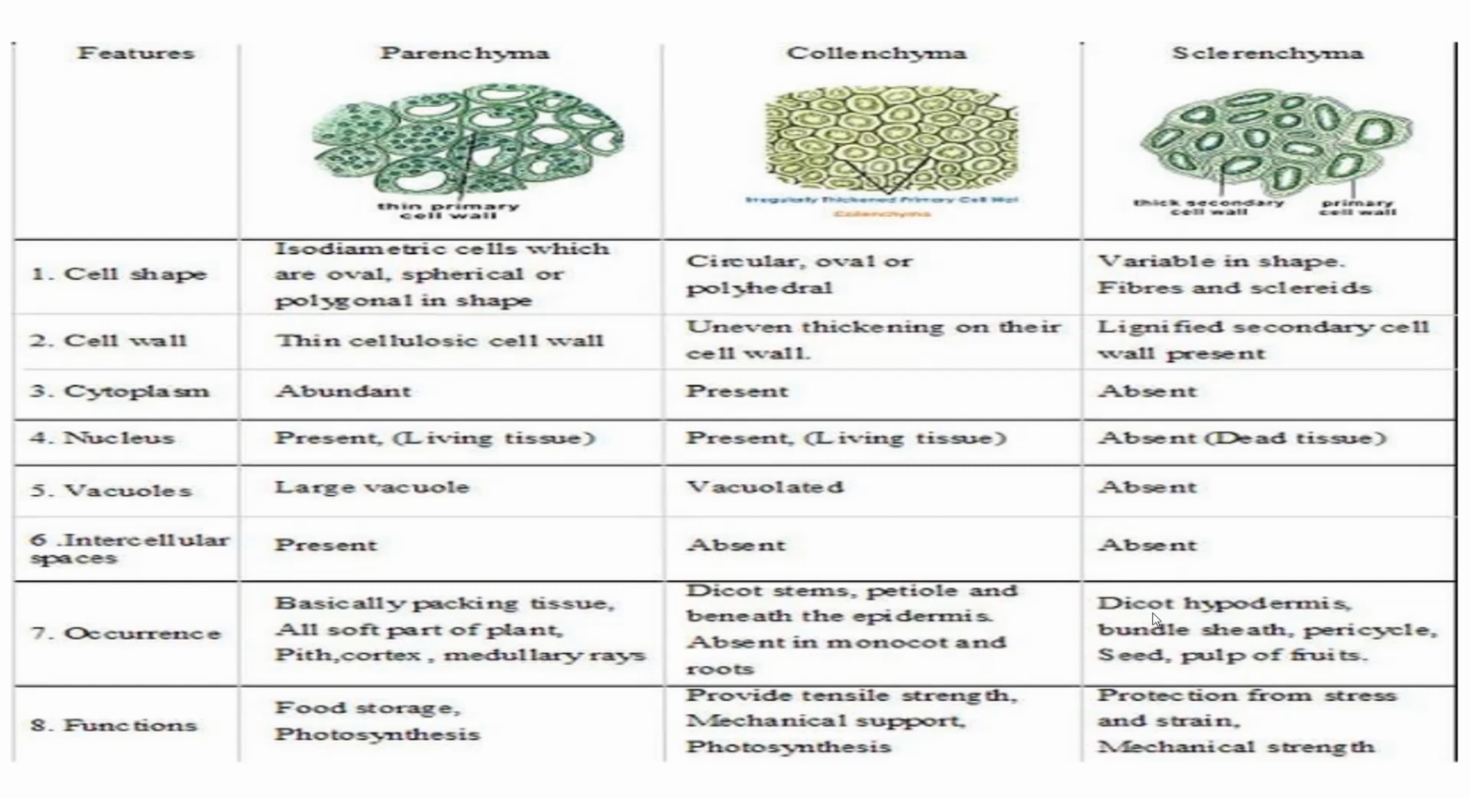Collenchyma's function is to provide tensile strength, mechanical support, and it also helps in photosynthesis. Generally it provides mechanical support, whereas parenchyma does food storage and photosynthesis, but collenchyma provides mechanical support to the plants. And sclerenchyma gives protection from stress and strain, and provides mechanical strength.